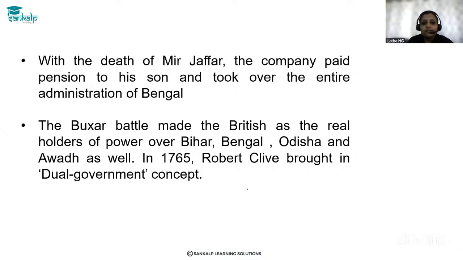In the year 1765, Robert Clive brought in the dual government concept in Bengal. Due to this, he tried to hold most of the administrative and financial powers over Bengal and other eastern regions. This was the effect of the Battle of Buxar.